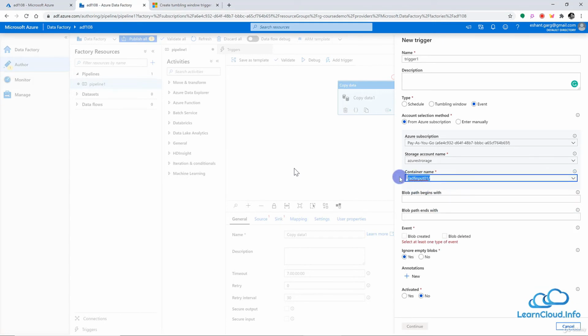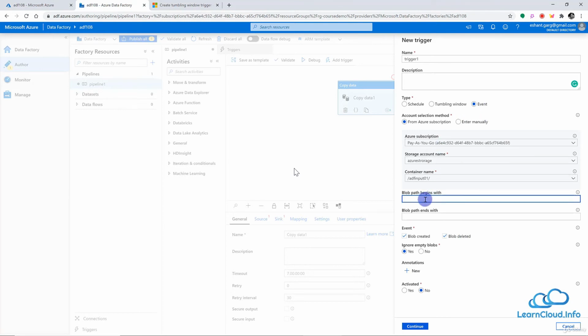Now if in this container I upload any new file or delete any file, this trigger may get triggered. I mean, this trigger may start. And I have the option to choose whether blob created, meaning any blob uploaded, or blob deleted, or both, to start this trigger.